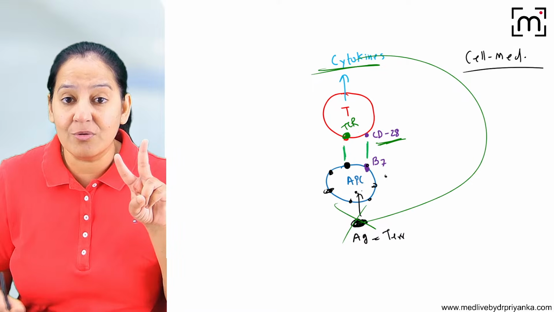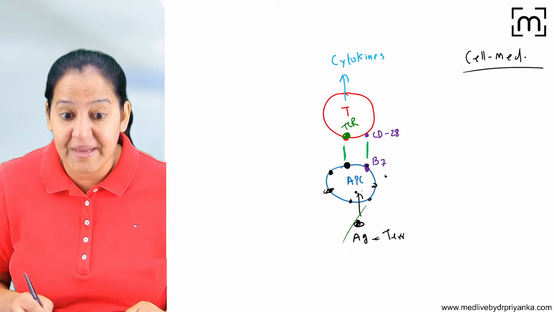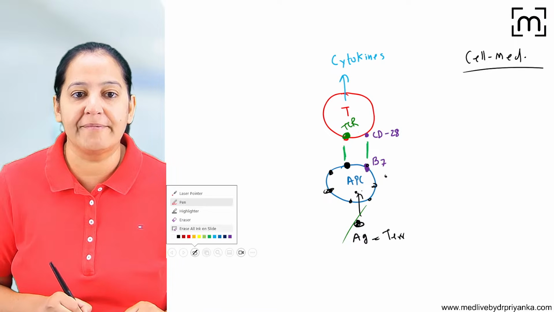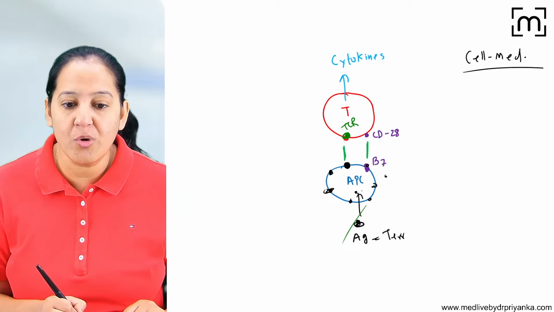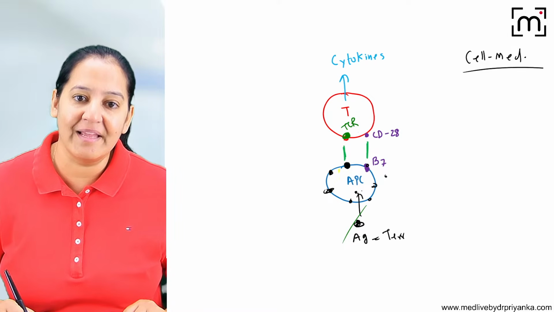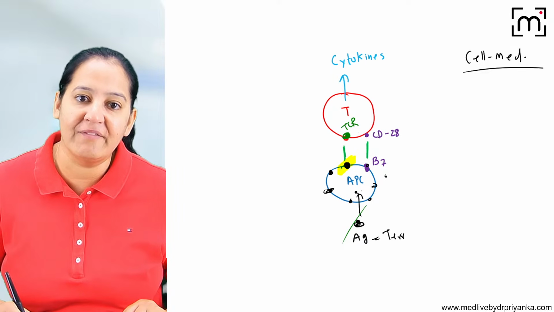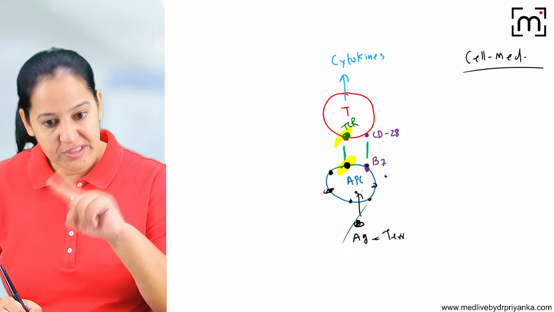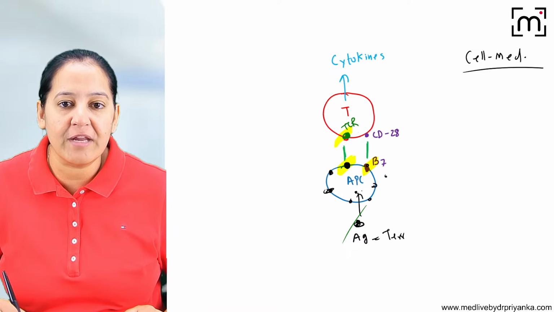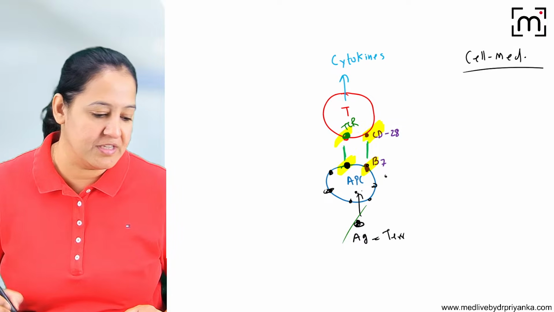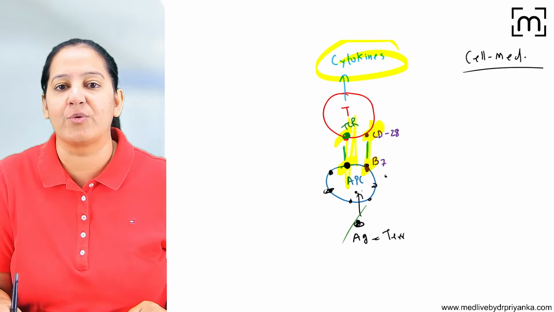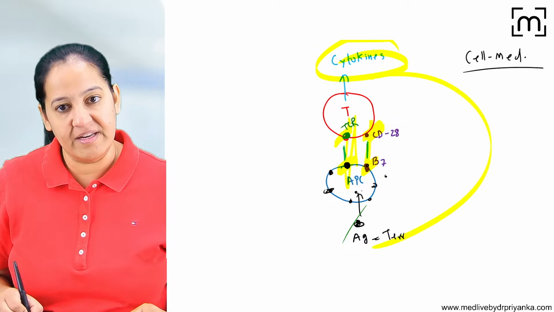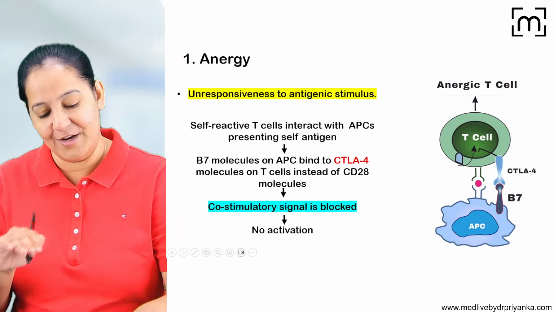So please focus on the 2 types of signaling, the main and the co-stimulatory signaling. In main signaling, the antigen's epitope binds with the T cell receptor. And in co-stimulatory signaling, the B7 present on the APC binds with CD28 of the T lymphocyte. When both the signalings are complete, then only cytokines will be released. And this cytokine will kill the antigen. Say yes.